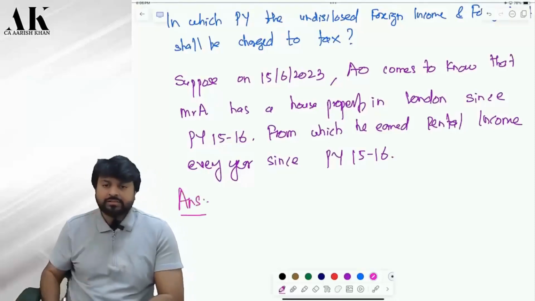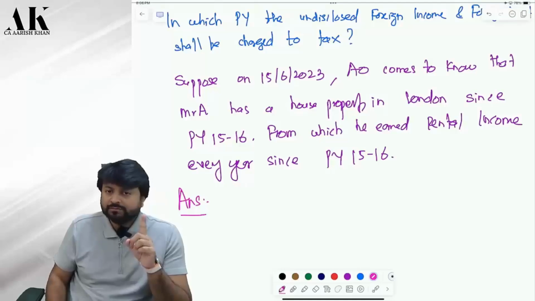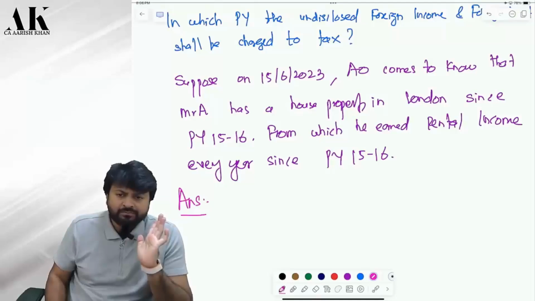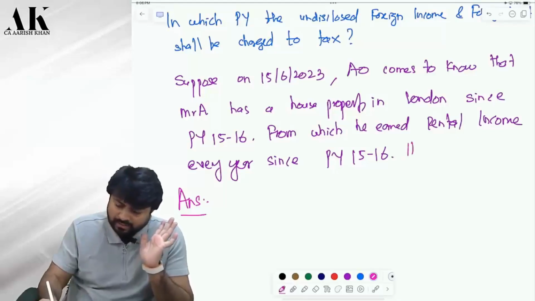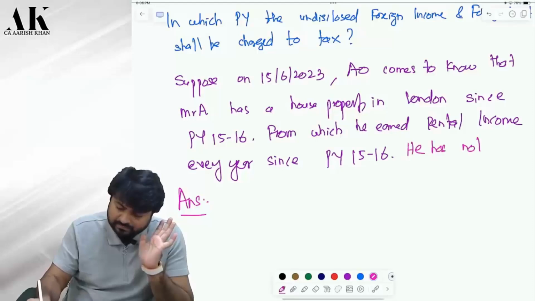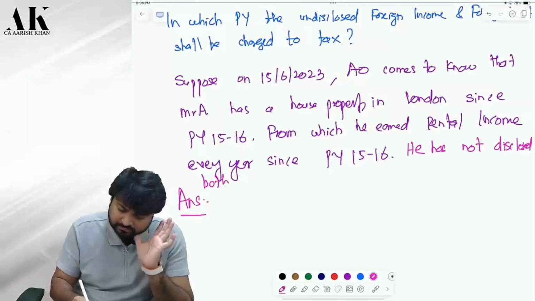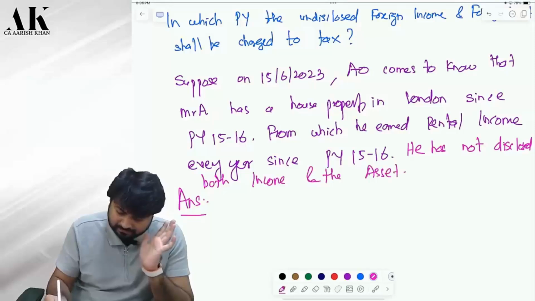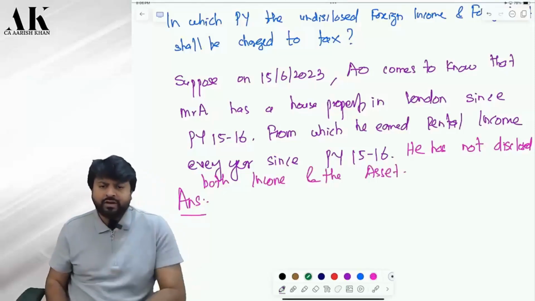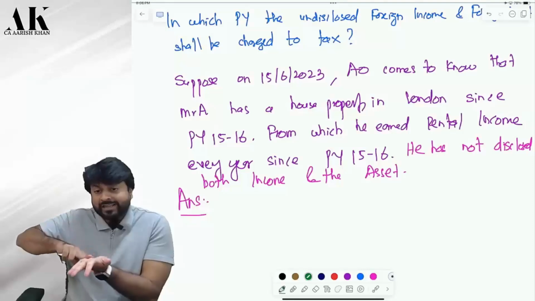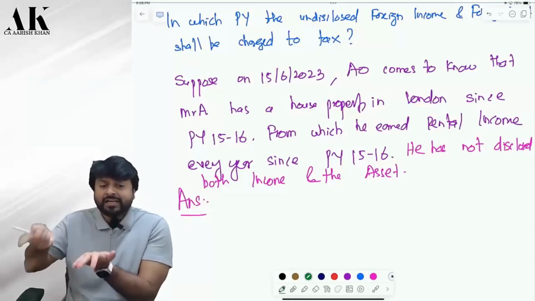Now, what does the law say? See, listen to me. This person will be liable under the black money law because he has not disclosed. He has not disclosed both the income and the asset. So listen to what we are trying to resolve. We are trying to resolve in which year the income will be taxed and in which year the asset will be taxed.